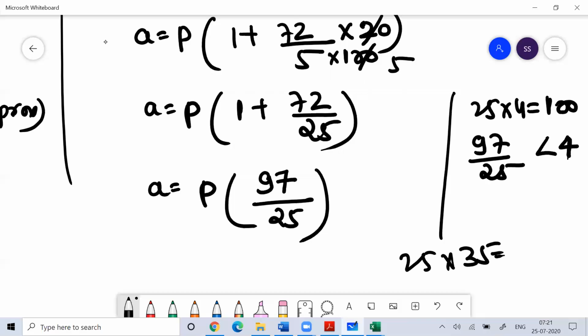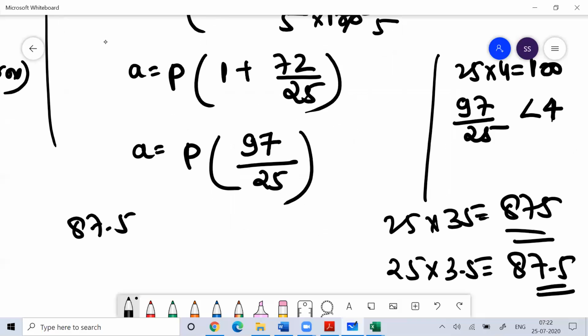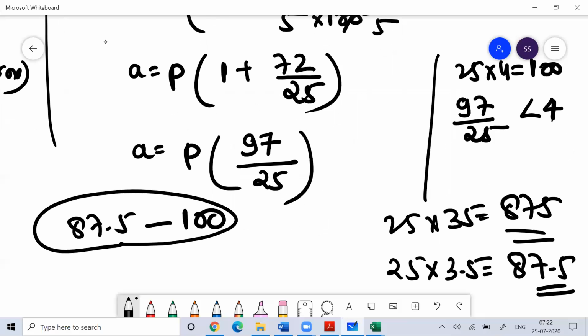That is 87.5. Definitely it is more than 87.5 and less than 100. So it is between 3.5P and 4P.